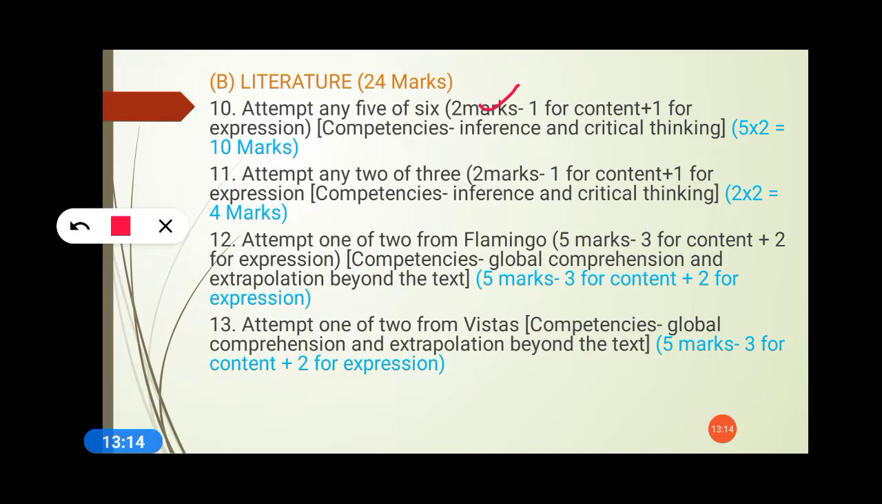Okay, next one, question number 11. Again, 2 marks questions will be there, so you can go through it. Same format will be there. Attempt 5 marks question.